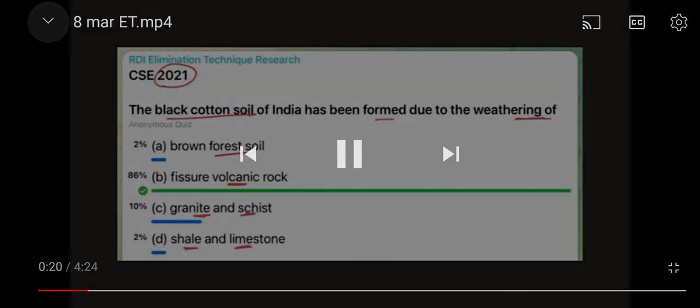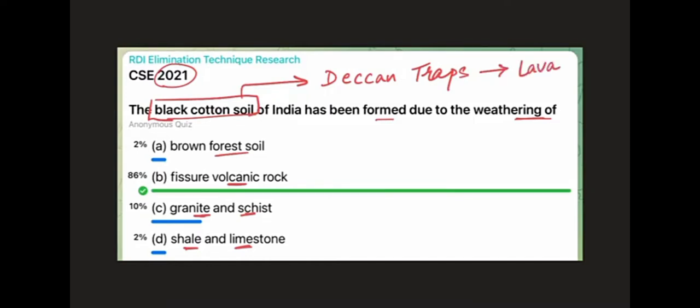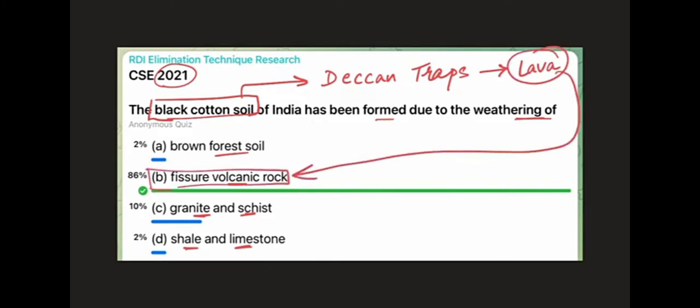Now guys, this is a pretty simple question. It's a direct NCERT level question. Whenever we think of black cotton soil, what comes to our mind are Deccan traps, right? Deccan traps of Maharashtra, Gujarat region. And when we think about Deccan traps, what comes to our mind is the outpouring of lava and its solidification over millions of years. So lava is related directly to option B, fissure volcanic rock, and this is the best answer to this question.